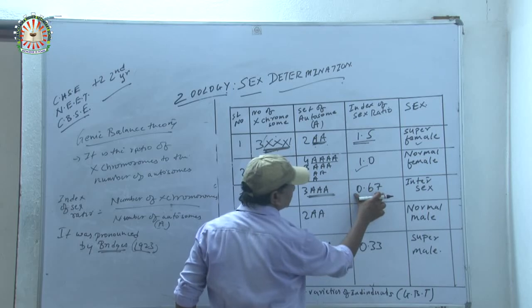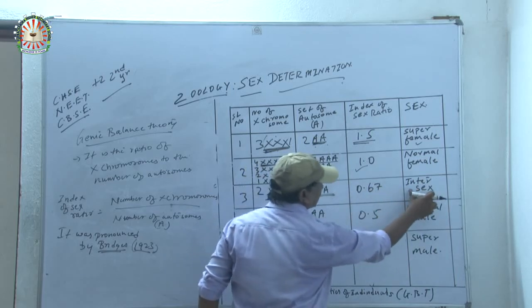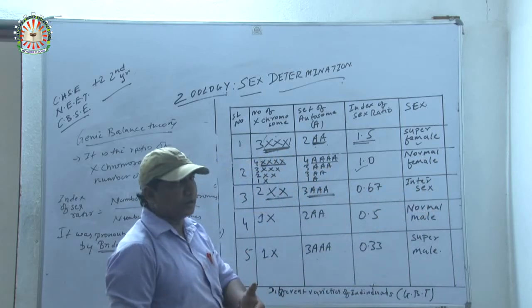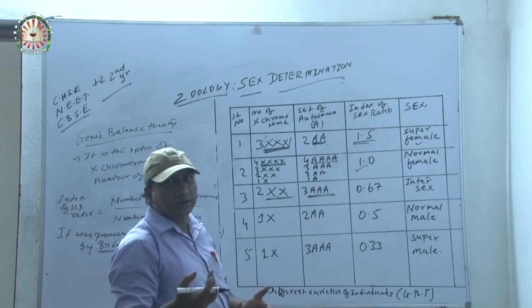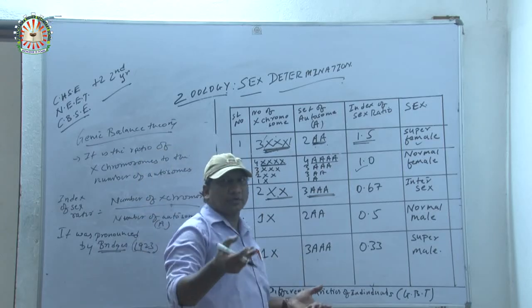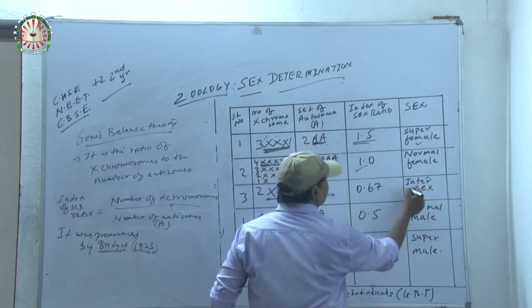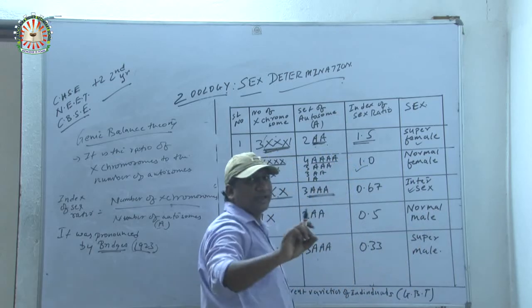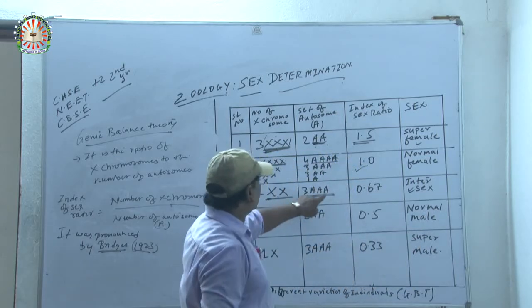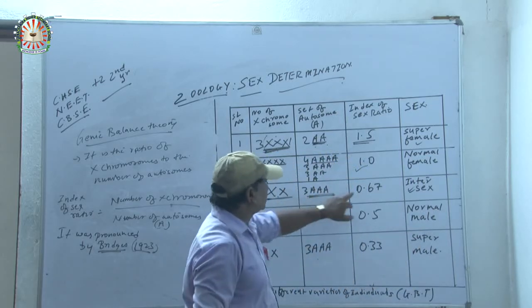It is in the decimal form, that is 0.67, that is intersex. Neither is it male nor is it female. Okay, neither male nor female, they are called eunuch. So they are called intersex, having characters of a little bit of male and female. Clear? Now, 2 by 3, 0.67.